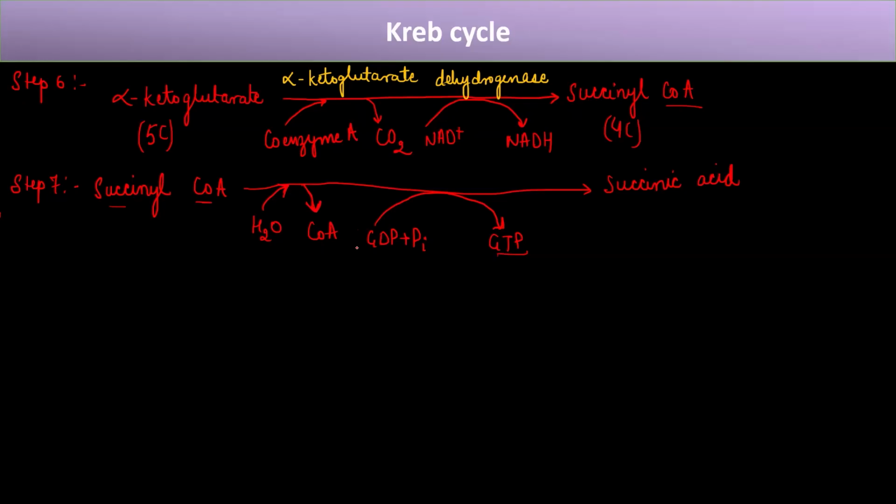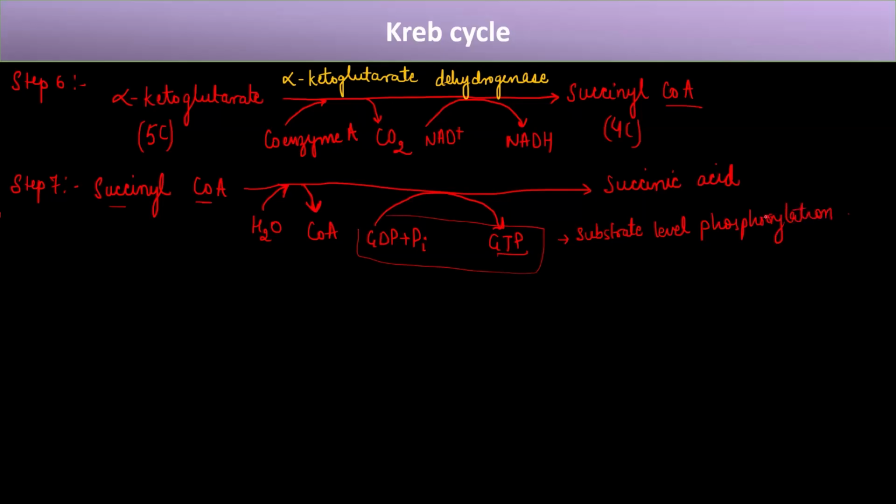And this step is known as substrate level phosphorylation. Substrate level phosphorylation is something that does not happen through the use of F0, F1 particles.